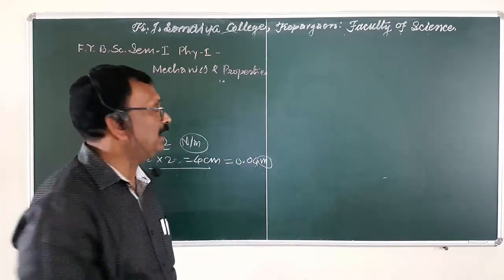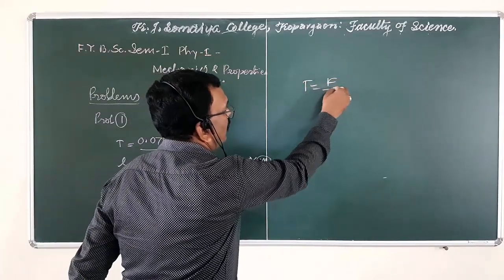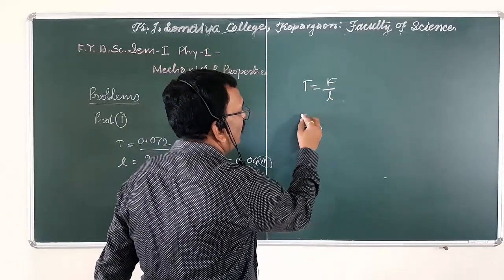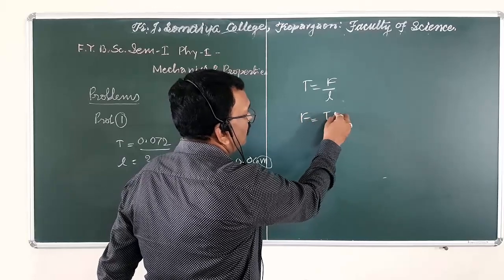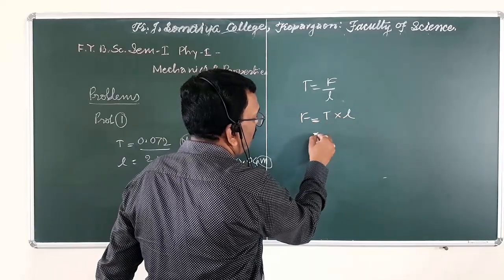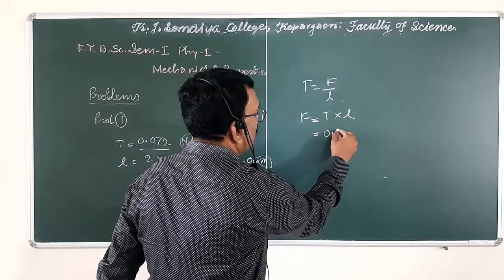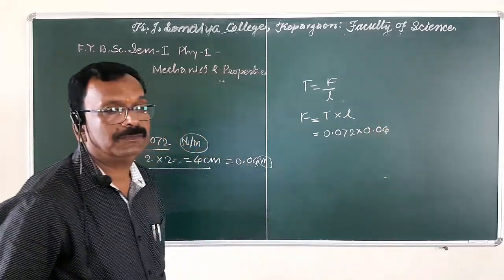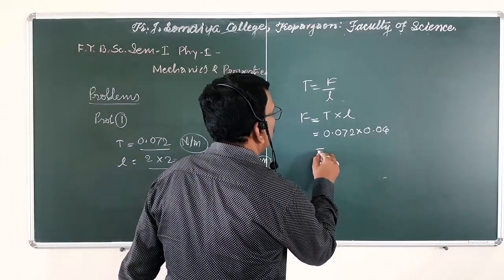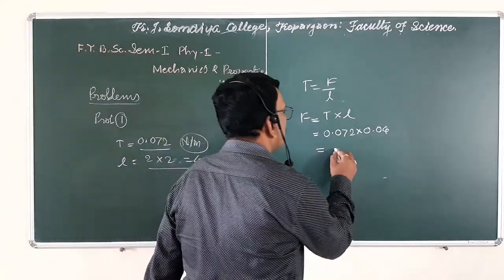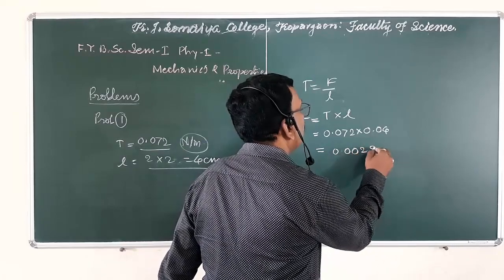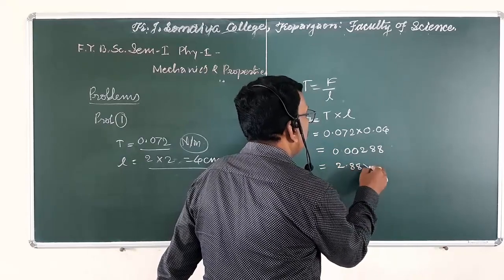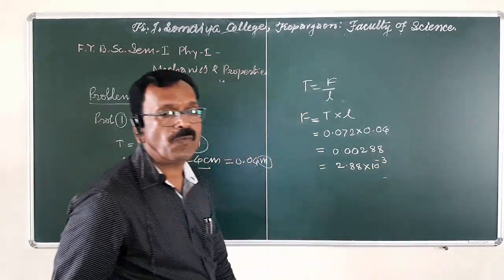from the definition of surface tension, we have T is equal to force upon length. When we rearrange this formula, we have force is equal to surface tension into length. Here we have the surface tension 0.072 and length is 0.04 meter. When we take the product of these two quantities, we simply have 0.00288 or 2.88 into 10 raised to minus 3 Newton.